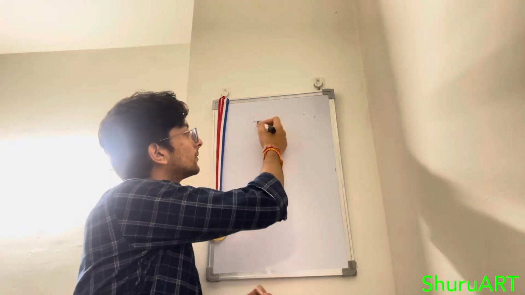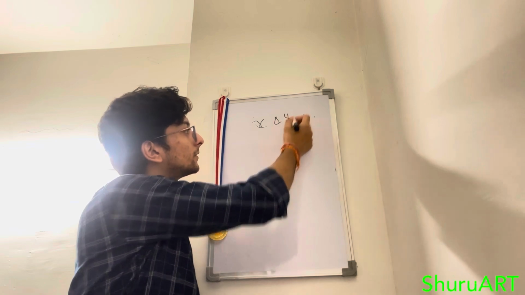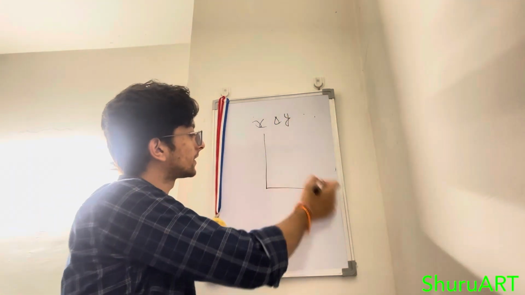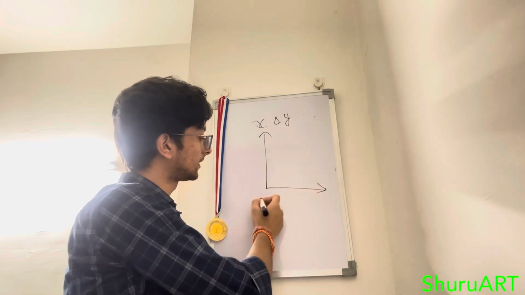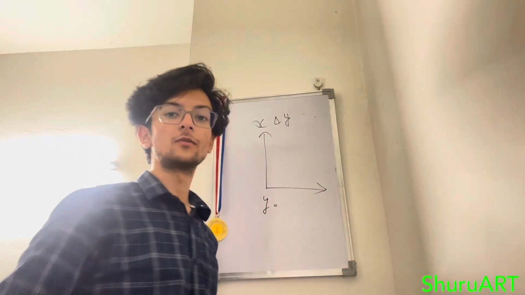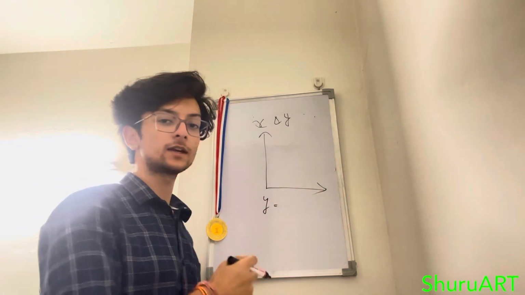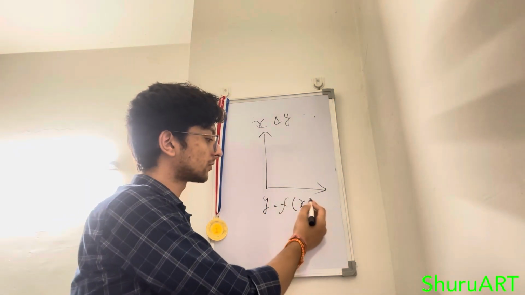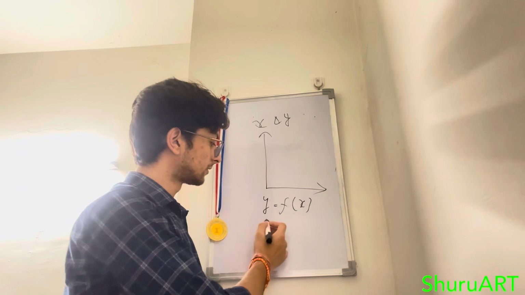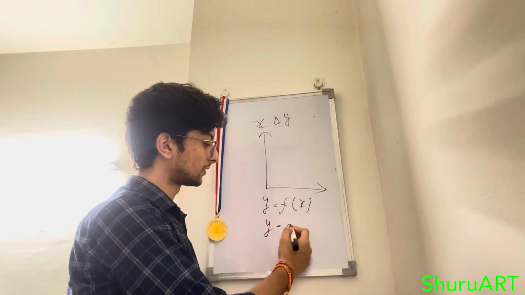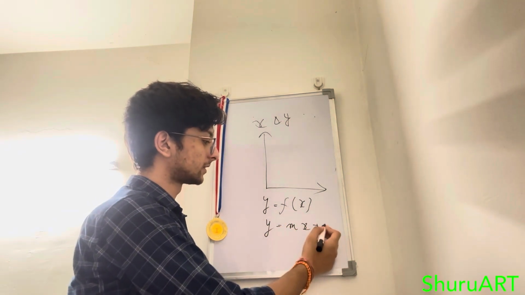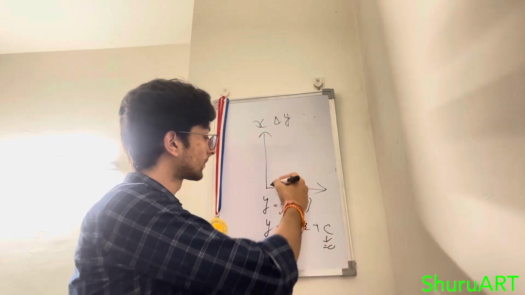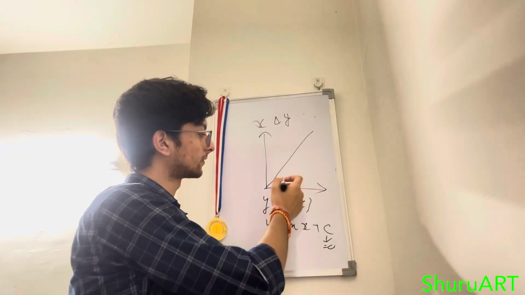If x and y are two variables, and if y is dependent on x, we have a function. A function is something that standardizes everything that we put into it. If y is a function of x, like y = mx + c, and if the intercept is 0, we get a straight line graph.